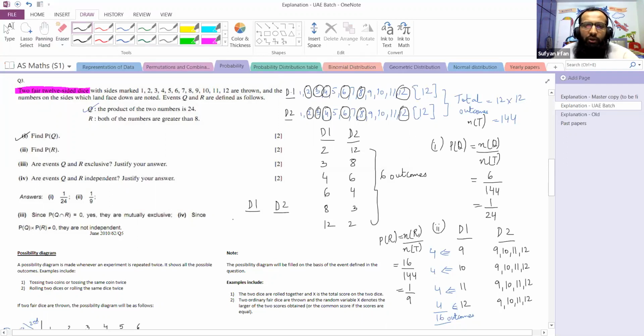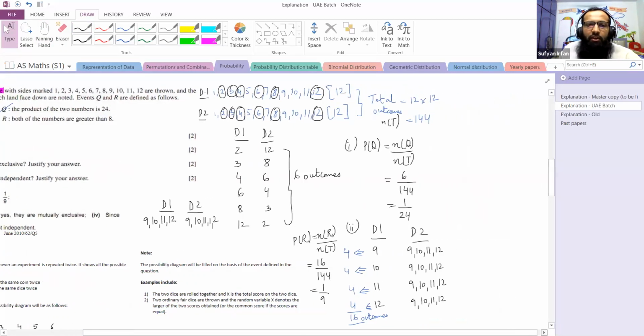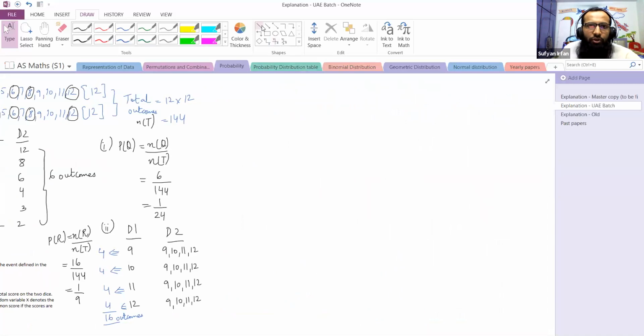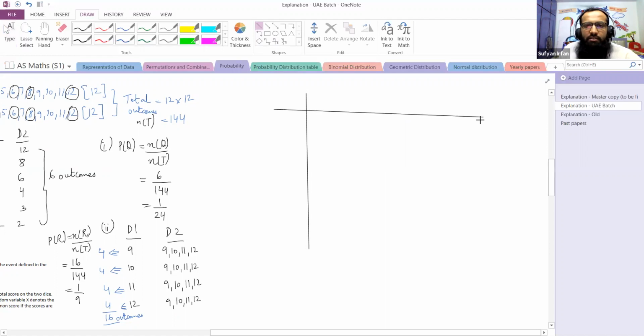Dice 1 and dice 2. I could have written like this. Dice 1 can show a 9, 10, 11 or 12. Dice 2 can show a 9, 10, 11 or 12. Now you have to decide how many possibilities there are. With a 9, we can take 9, 10, 11, 12. This is particularly well explained when I draw a possibility diagram. I'm not sure whether you are aware of it or not. A possibility diagram is drawn whenever two events take place. So for explaining this, just look at this diagram.